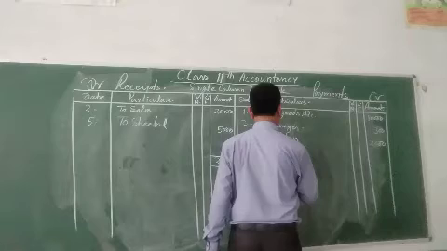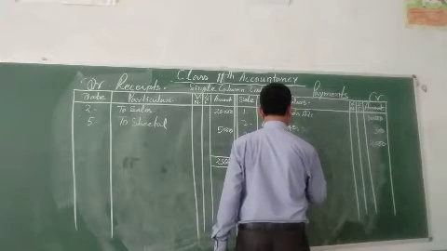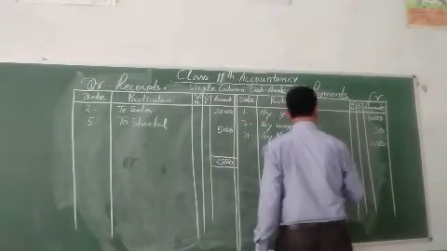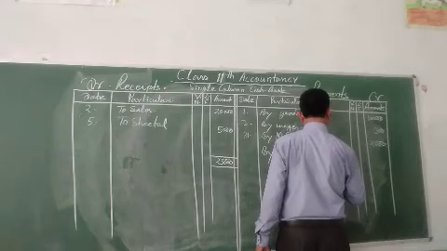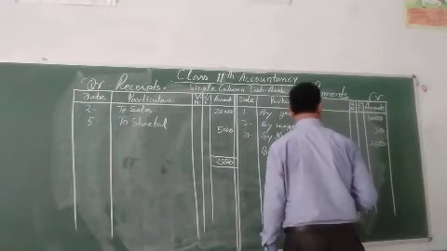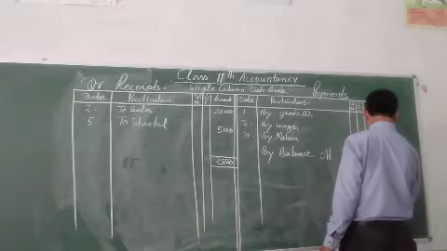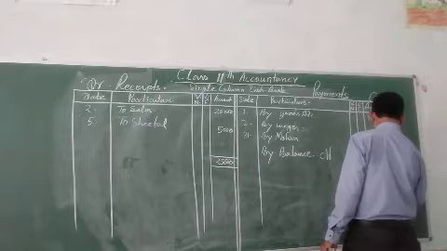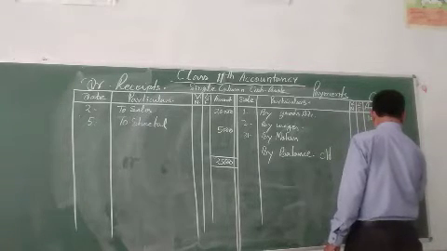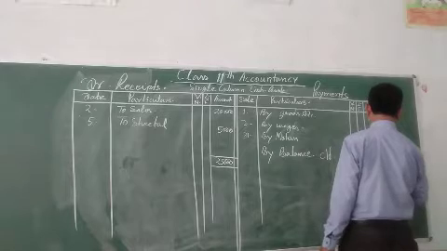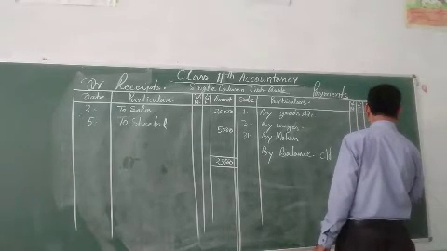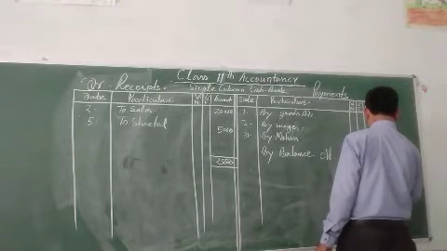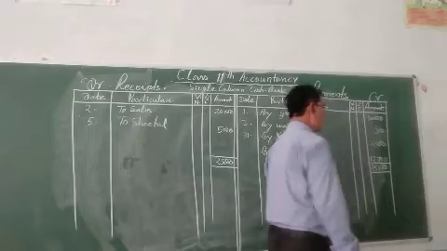By balance c/d. Whatever the balance is, you can find and write over here 25,000 and 12,700.